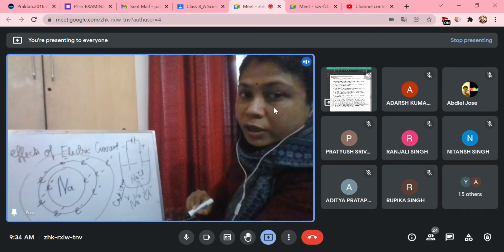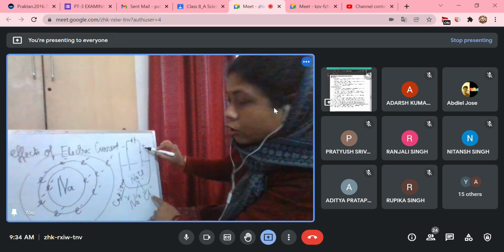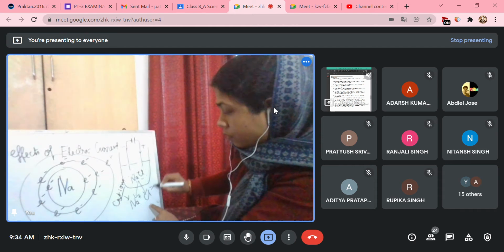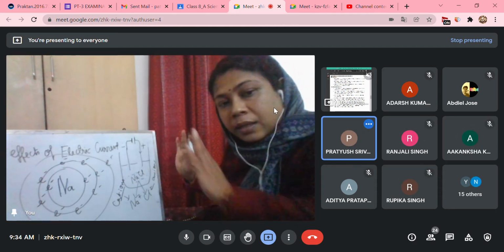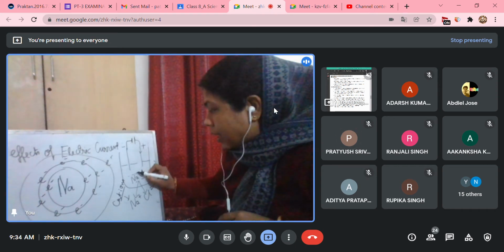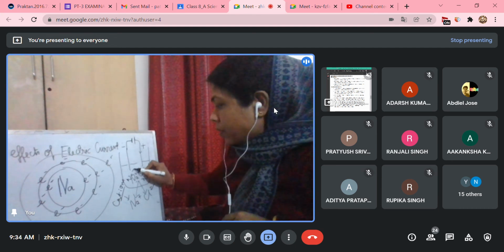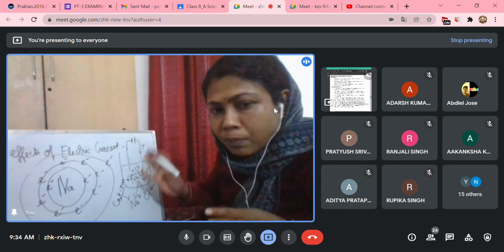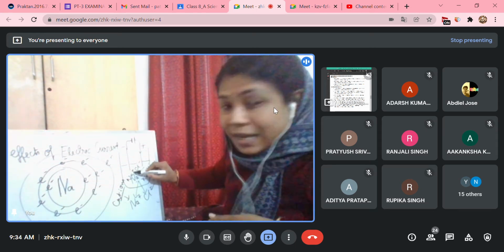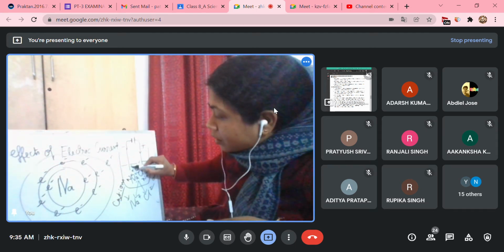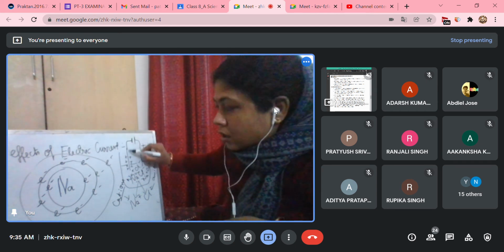The negatively charged ions which get attracted towards a positively charged electrode are called anions. So in this solution we have Na plus and Cl minus, many of them. All the NaCl will get dissociated, and all these Na positive ions will get attracted towards the surface of the negatively charged electrode.